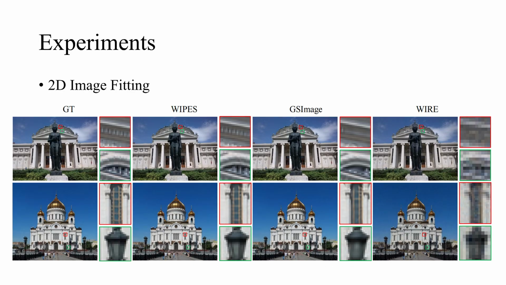For our first set of experiments, we looked at 2D image fitting. As the visual comparisons suggest, our wavelet-based primitives are quite effective at capturing fine details. For example, you can notice the improved clarity in the architectural textures and the sharpness of the statue's features. This qualitative improvement is supported by strong quantitative results on standard benchmarks. Importantly, these quality gains are achieved while maintaining a highly efficient rendering speed, demonstrating a favorable balance between detail and performance.